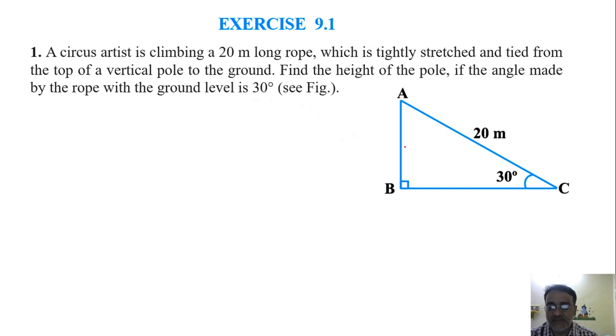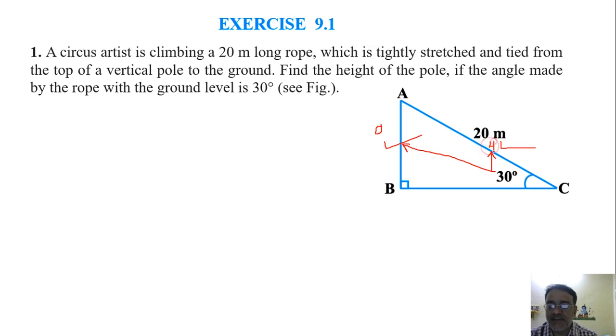See this figure. So this is the height of the pole, right? And this is the rope, 20-meter rope. Now we need to find the height of the pole. Now the height of the pole is AB. This is the opposite side with respect to this angle, and this is which side? Hypotenuse.